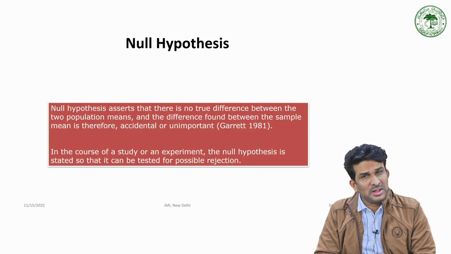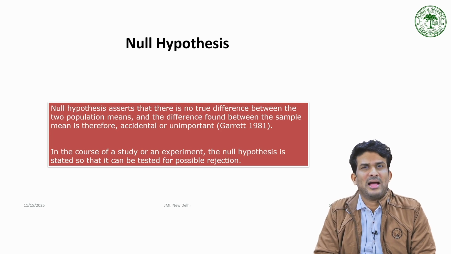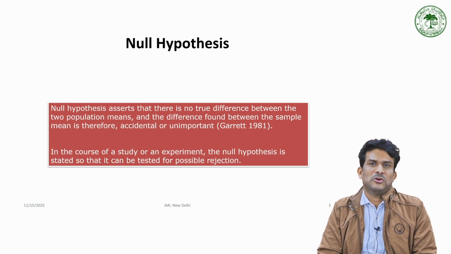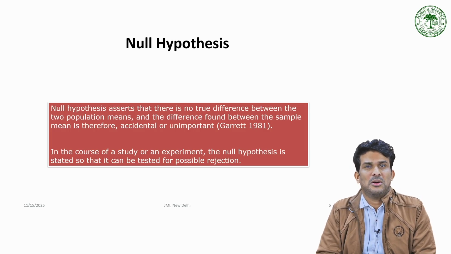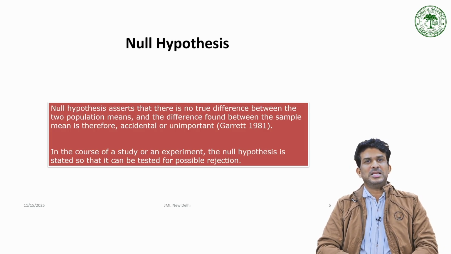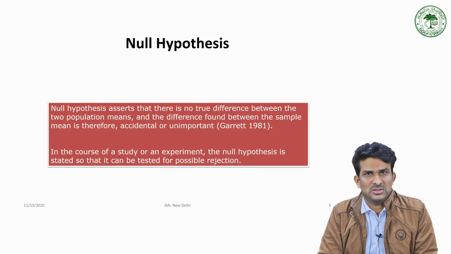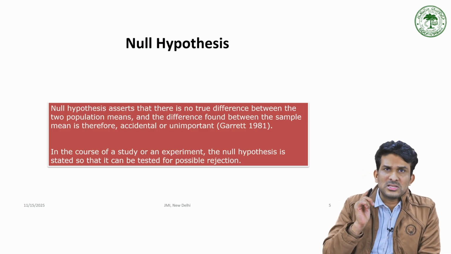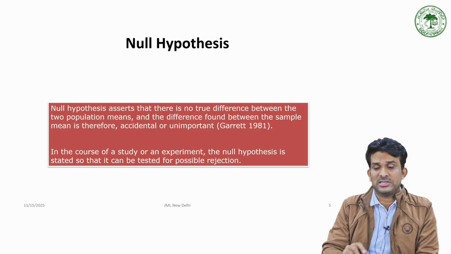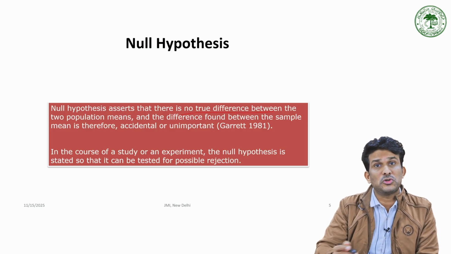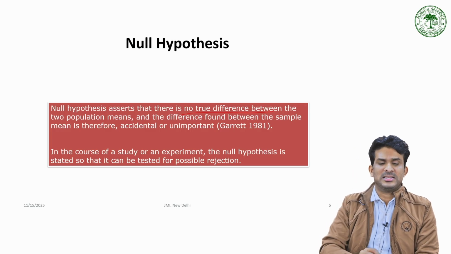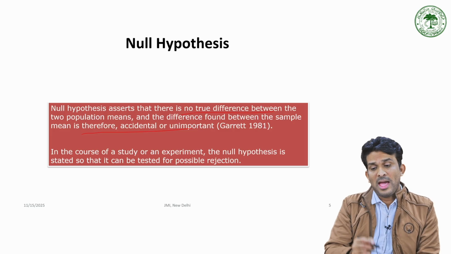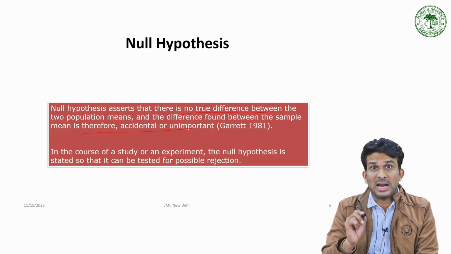Yes. Now in this context, we have to see the null hypothesis. Certain terminology we have to learn when we talk about significant difference between means. One is the null hypothesis. A null hypothesis generally asserts that there is no true difference between two population means and the difference found between the sample means is therefore accidental or irrelevant.